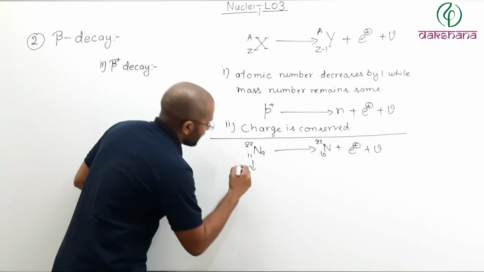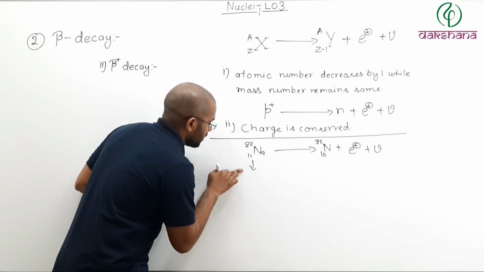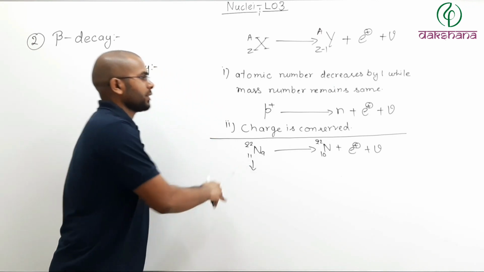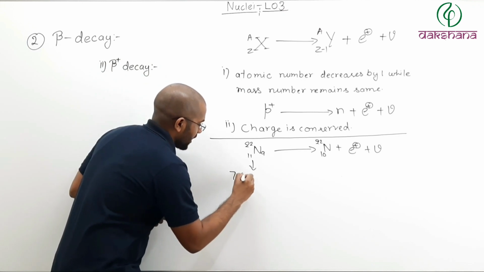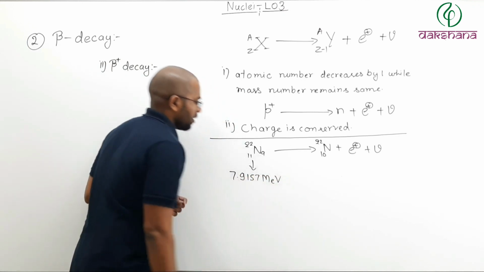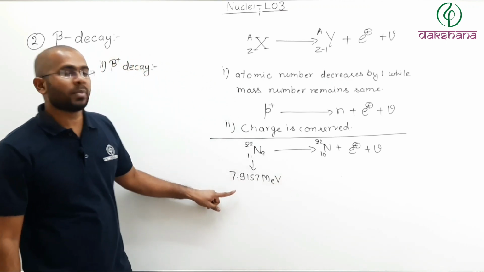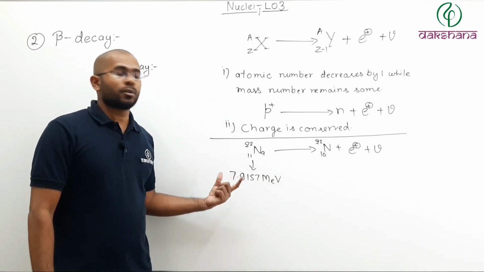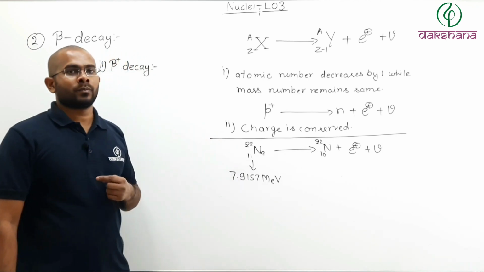Now the binding energy per nucleon for sodium 11, 22 will be 7.9157 mega electron volt. This is the binding energy per nucleon for sodium 22.